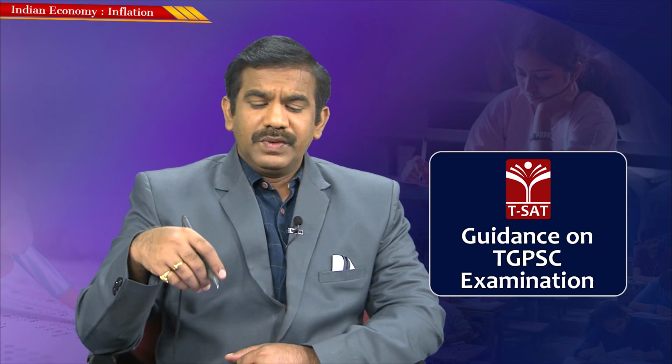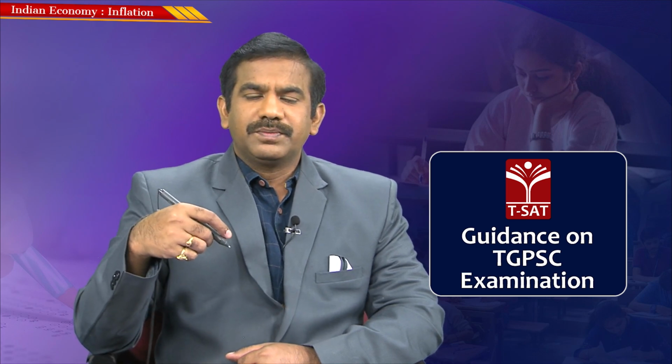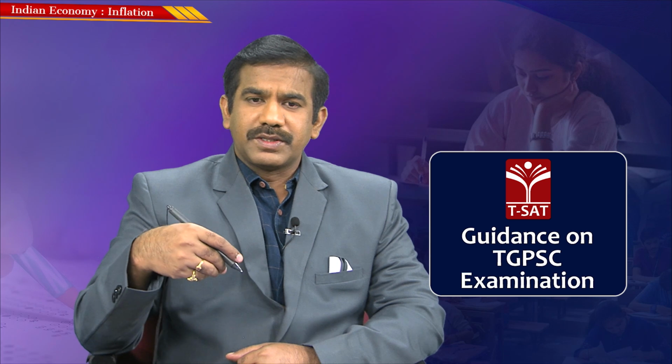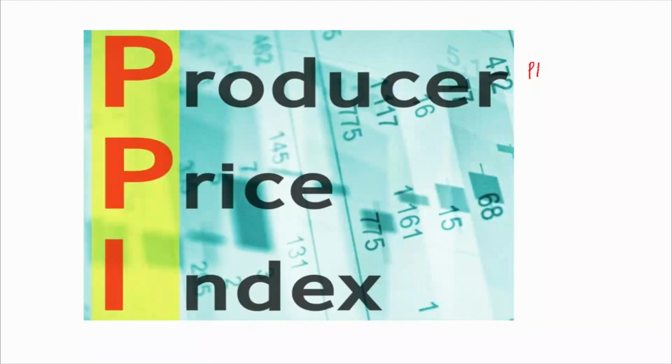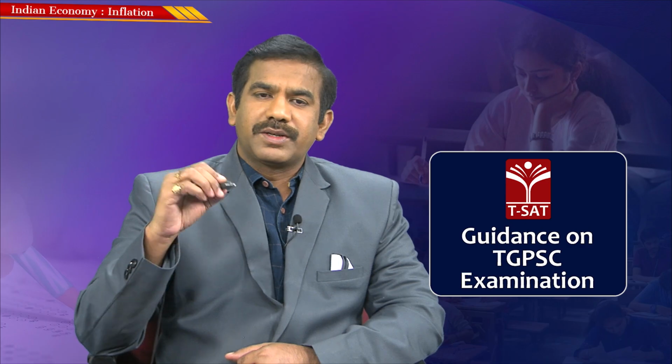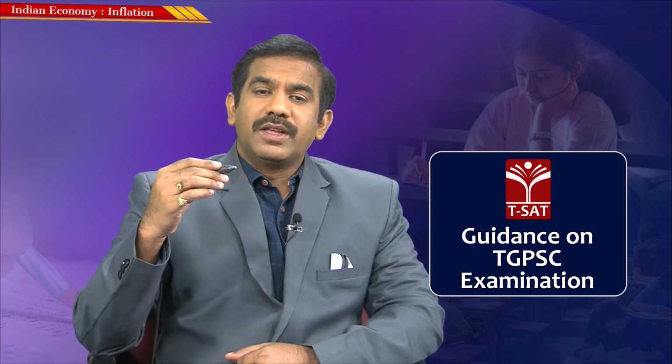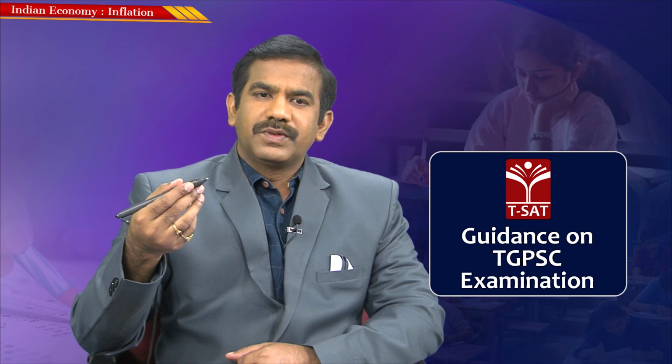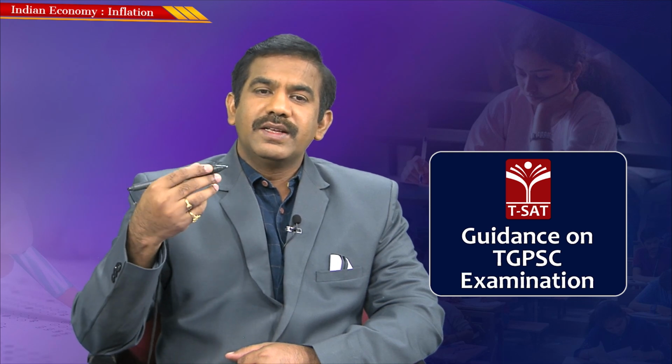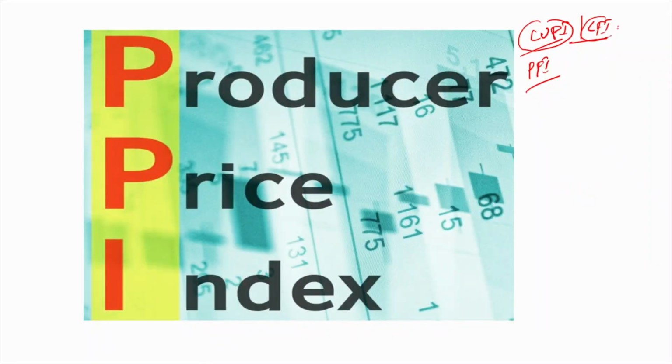demand pull inflation. And the other most important measure of inflation is the producer price index. How is the producer price index different from the wholesale price index and consumer price index? In both these cases, wholesale price index and consumer price index, we are only tracking the rate of change in prices of these goods in the market. I mean, we are looking at the impact upon the consumer. So what exactly is the burden upon the consumer? Because we are tracking the change in price of these commodities in the markets, which includes the tax component too.